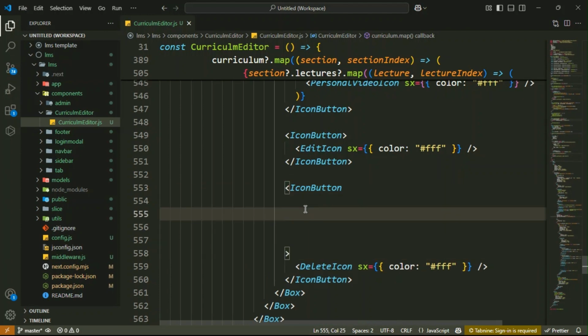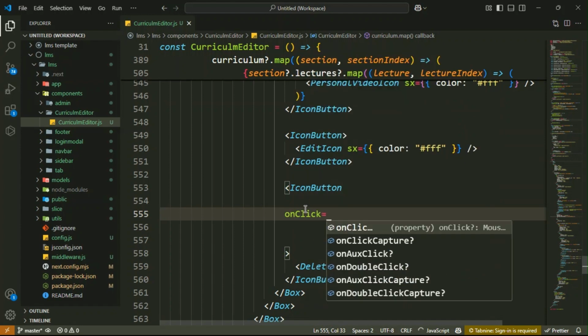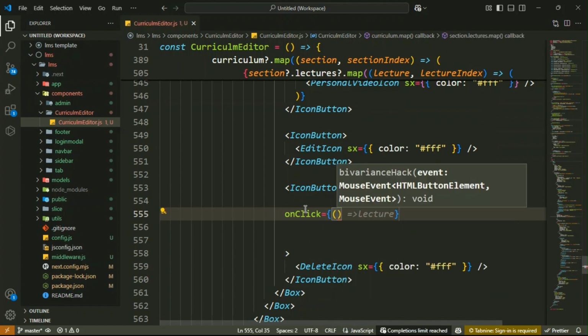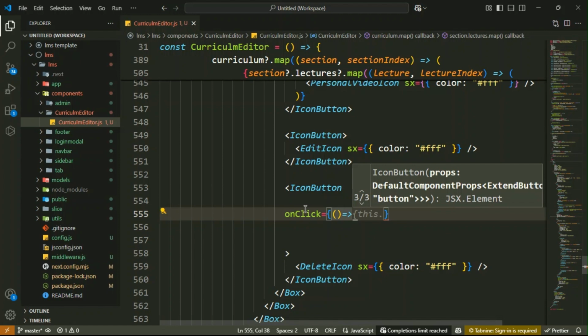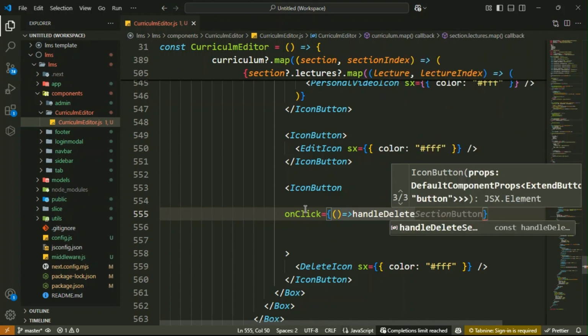Inside it, you have to define the function on the onClick event. Whenever you click here, I want to trigger the function handleDeleteLecture.